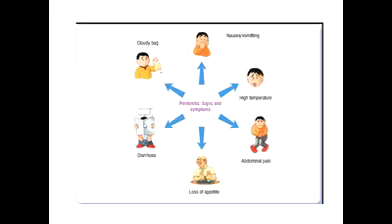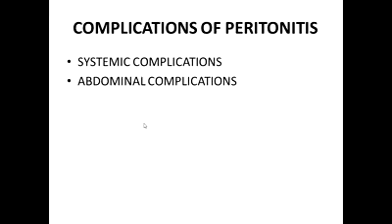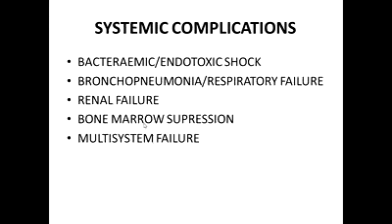Abdominal examination reveals tenderness, rebound tenderness, rigidity, guarding, shifting dullness, and absent gut sounds. Complications of peritonitis are divided into systemic complications and abdominal complications. First, we'll talk about the systemic complications.